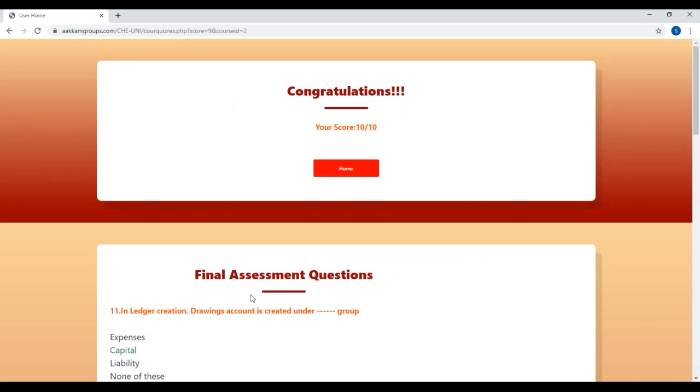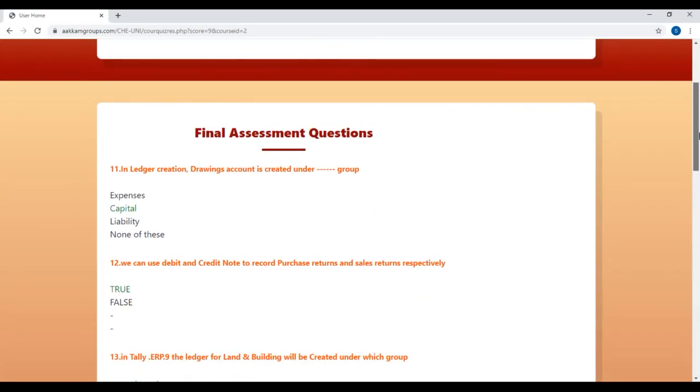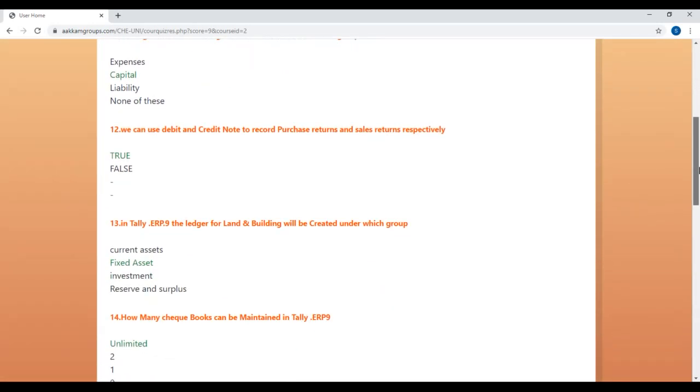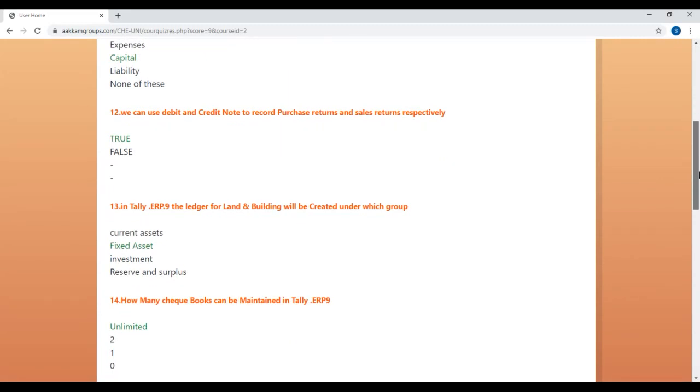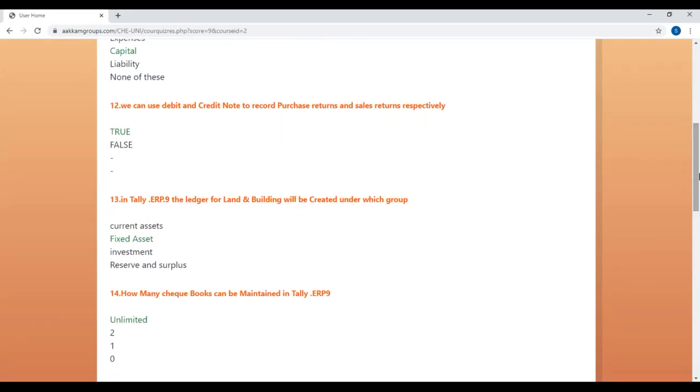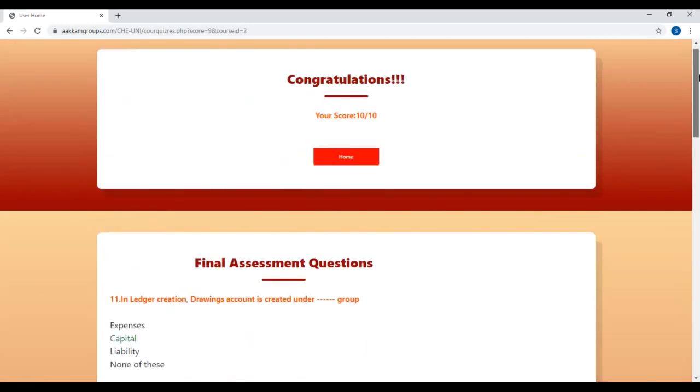It will ask you to fill in the quiz, so you need to take the assessment. Once the assessment has been completed, your scores will be shown here, and then scroll down the page. You can view your answers for the questions. It will be marked in green color. So this is the answer for this question. You can refer to that also. Just click on go home.